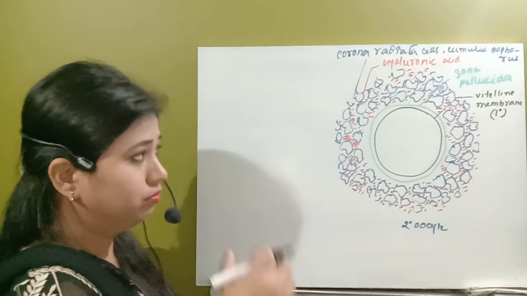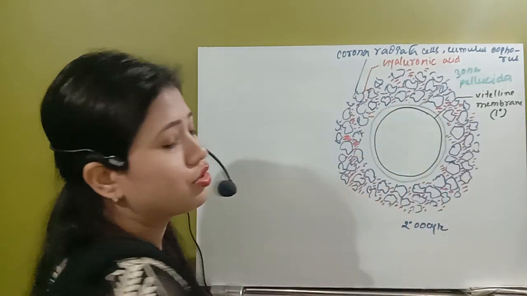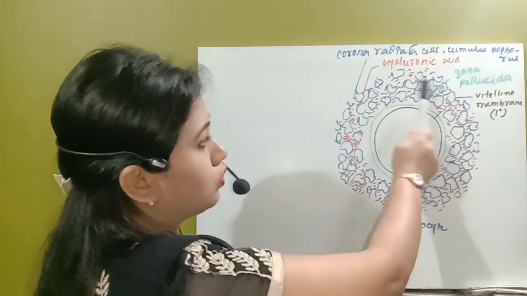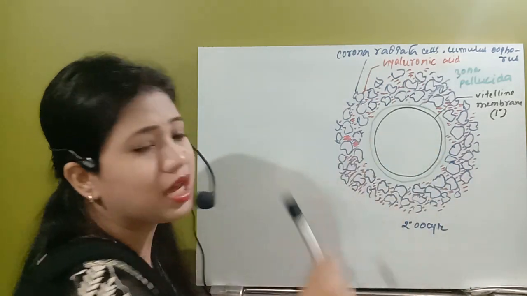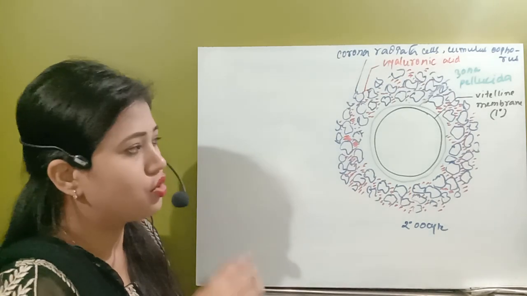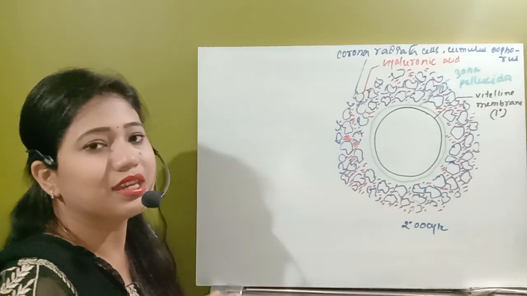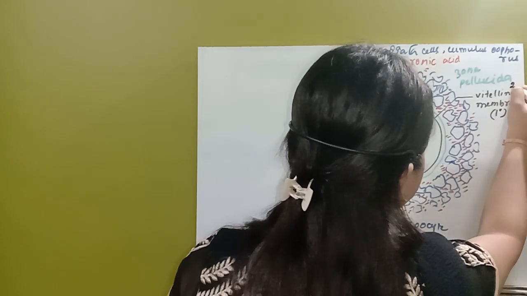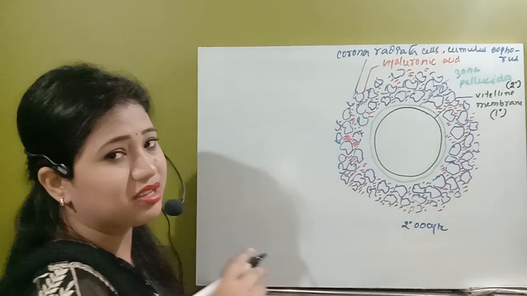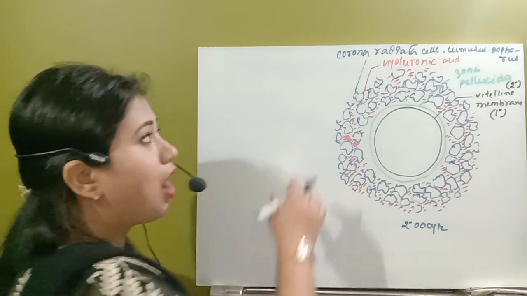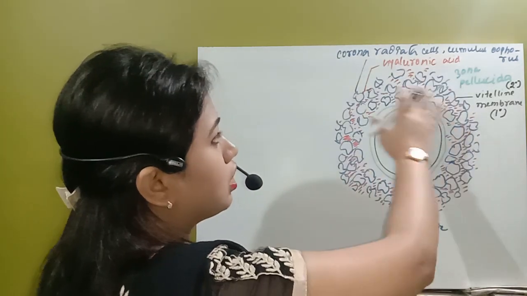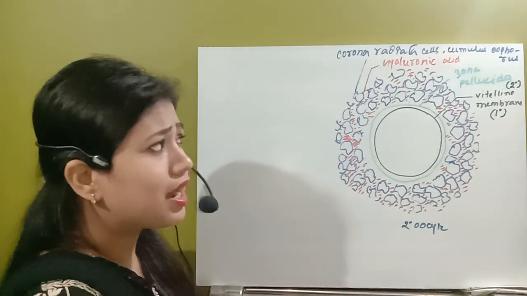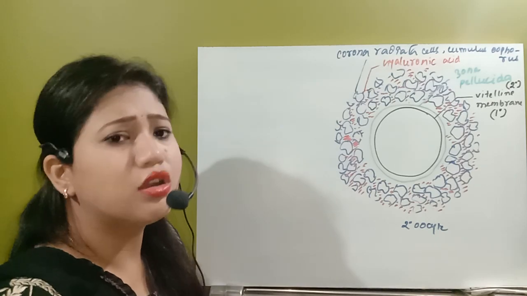The second one is the non-cellular layer called the zona pellucida. The zona pellucida is actually released by the follicular cells, the cells of the corona radiata and cumulus oophorus. Those follicular cells release the zona pellucida. So the zona pellucida is the secondary egg membrane or secondary layer, and the outermost corona radiata cells or cumulus oophorus are actually the same follicular cells.